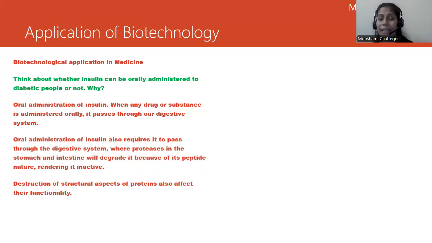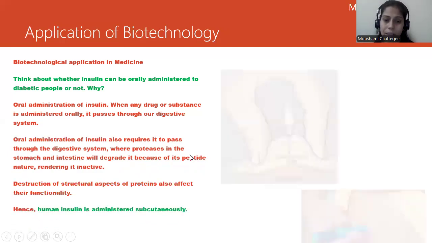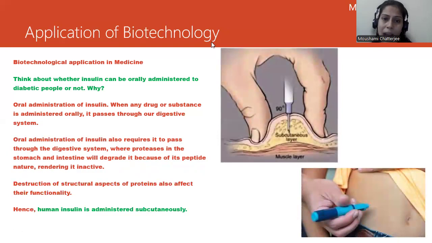It won't be efficient enough to treat your insulin. So destruction of structural aspects of the protein is going to happen here. And that is why we need to take the insulin subcutaneously. That means under the skin. So human insulin is always administered subcutaneously.